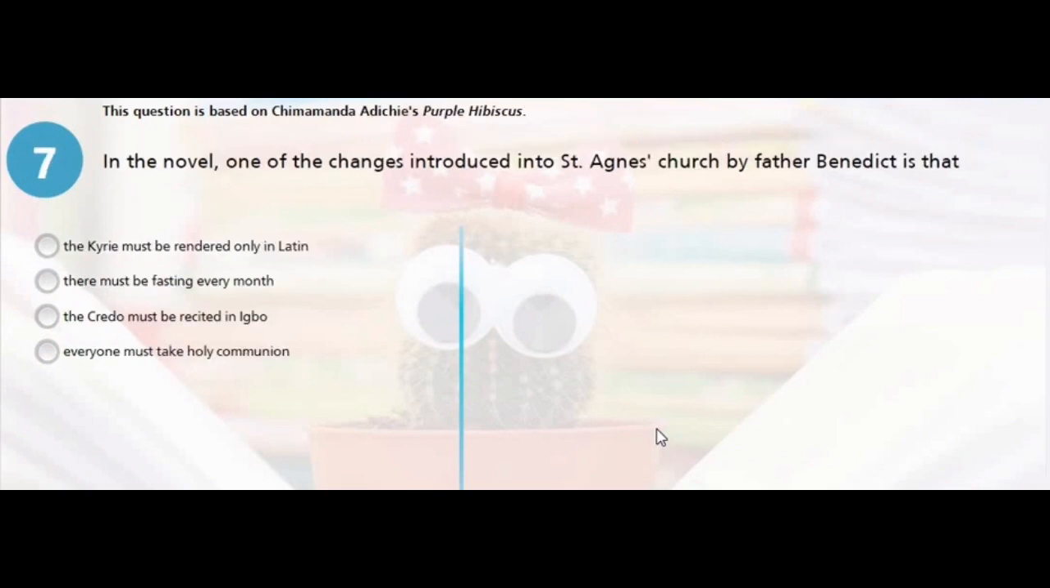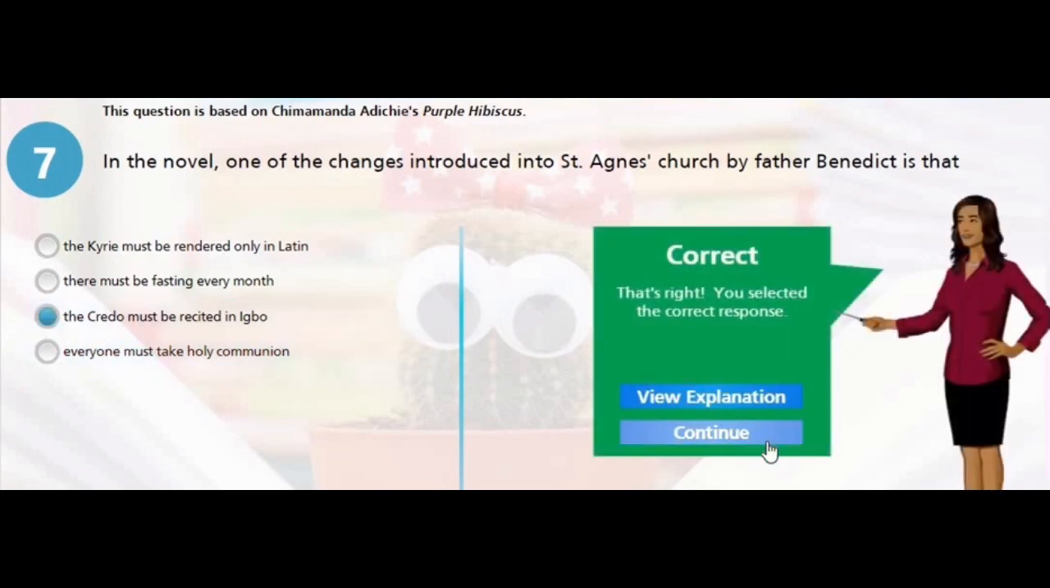Question 7. This question is based on Chimamanda Adichie's Purple Hibiscus. In the novel, one of the changes introduced into St. Agnes Church by Father Benedict is that we have this option. A. The Kyrie must be rendered only in Latin. B. They must be fasting every month. C. The Credo must be recited in Igbo. D. Everyone must take Holy Communion. Now the right answer is C. The Credo must be recited in Igbo.